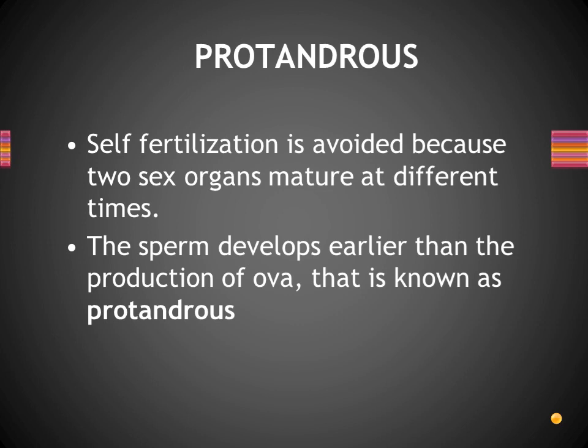So sperm develops earlier than the ovum, hence self-fertilization does not take place. One worm exchanges sperm with another worm, right? Since the sperm develops earlier than the ova, that process is known as protandrous. Is it clear?